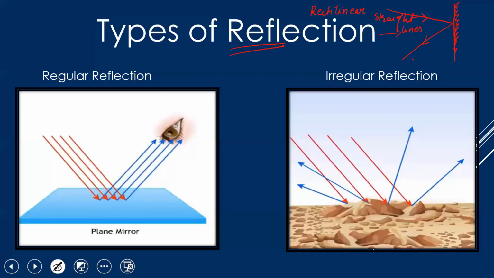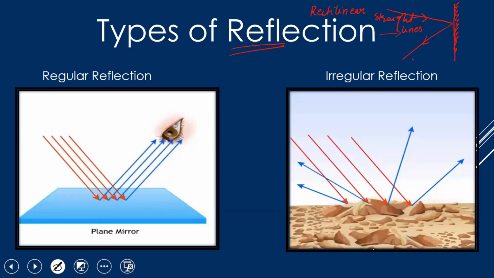What do you mean by regular reflection? Regular reflection means when the surface is plain, smooth, shiny. For example, a plain mirror, for that matter, a plain wall. Anything which is plain, smooth, and shiny will have regular reflection.